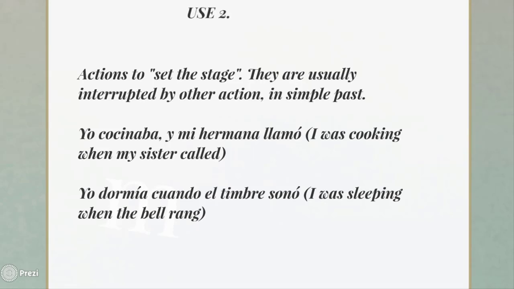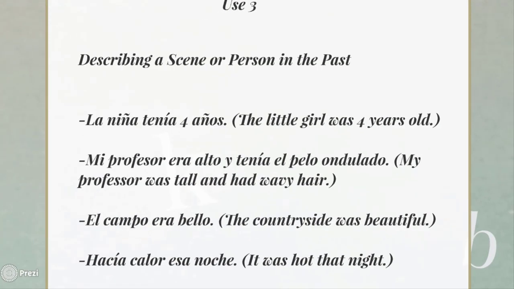Okay? The third case is to describe a scene or a person in the past. We usually use the imperfect tense to do so. For example, la niña tenía 4 años.